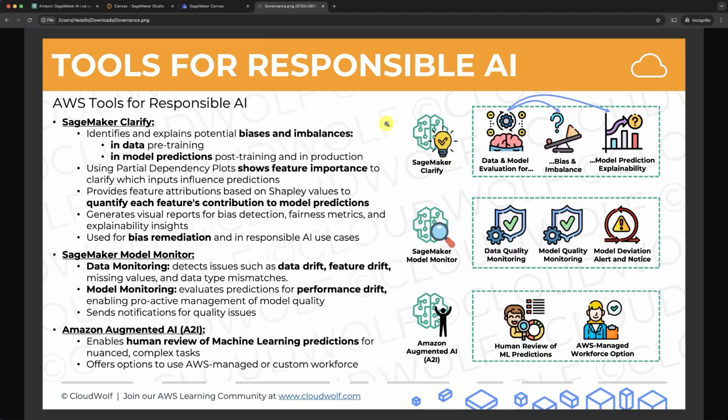Hello my friends and welcome to this hands-on tutorial on the third tool for responsible AI, this time Amazon Augmented AI. Same disclaimer as before, please do not reproduce this tutorial because this would require you to create a new domain and therefore do a new cleanup, which we already did in a previous section. So feel free to just follow along by watching this tutorial.